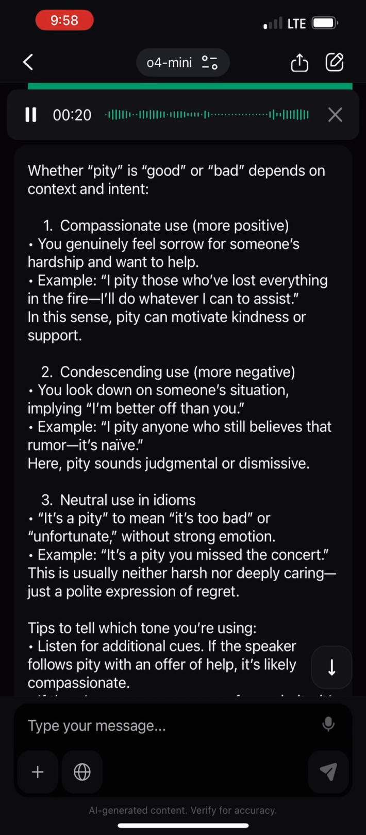2. Condescending use, more negative. You look down on someone's situation, implying I'm better off than you. Example: I pity anyone who still believes that rumor. It's naive. Here, pity sounds judgmental or dismissive.